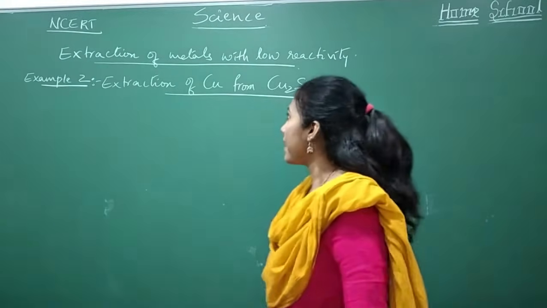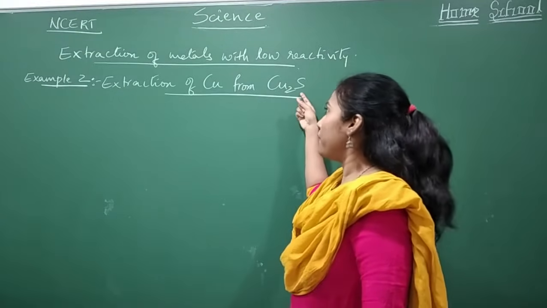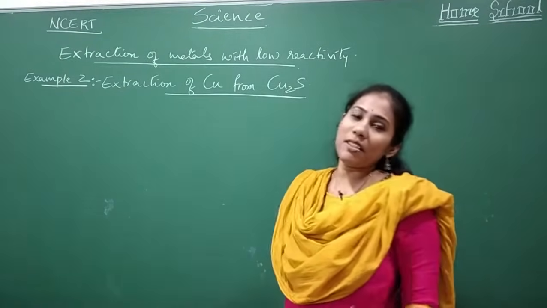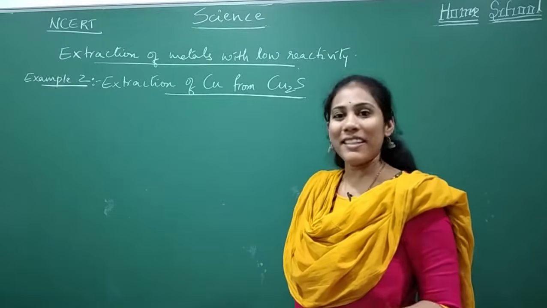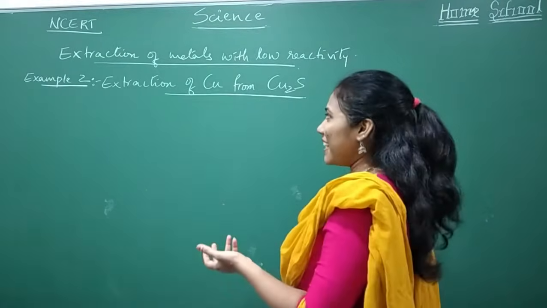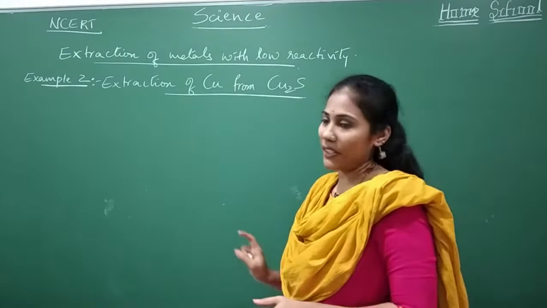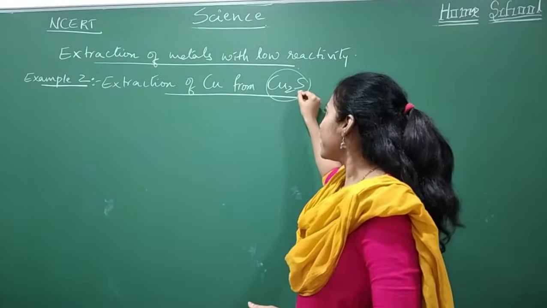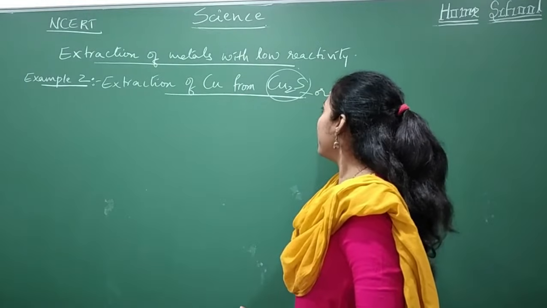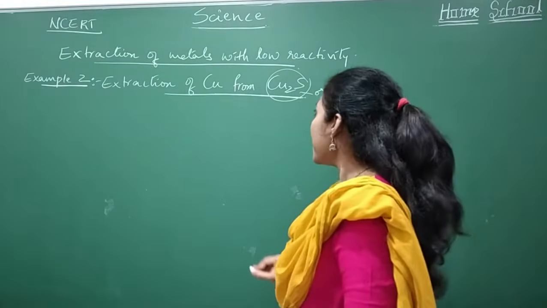Coming to the second example, extraction of copper from copper sulfide. Copper we sometimes consider a moderately reactive element and sometimes a less reactive element. So we are studying the copper example under extraction of metals with low reactivity. Normally copper is available in the form of copper sulfide. This is the ore of copper. From this ore we are extracting copper. So what is the first step here?